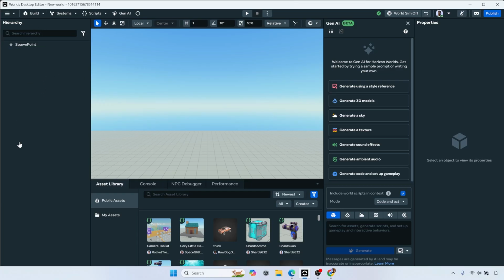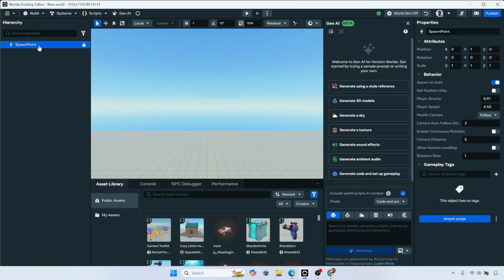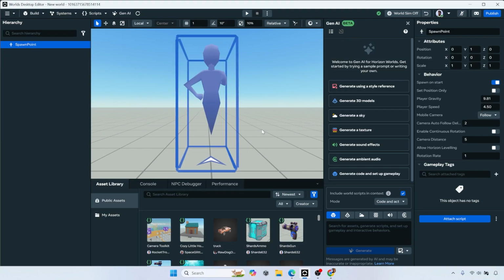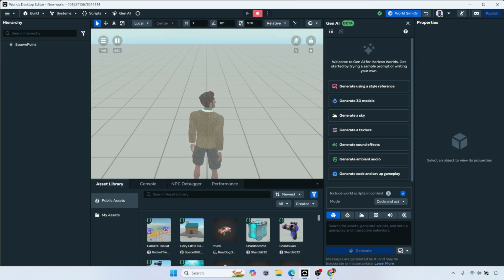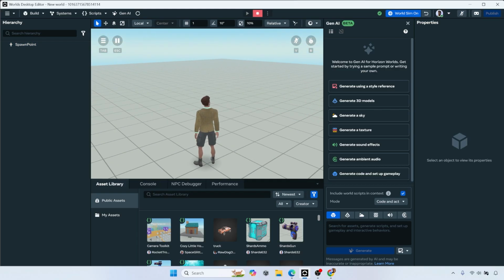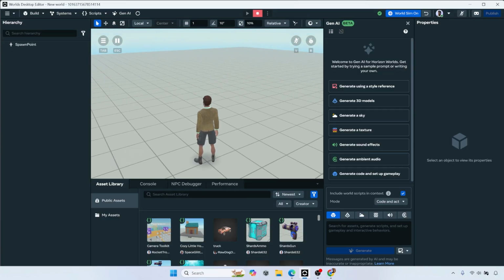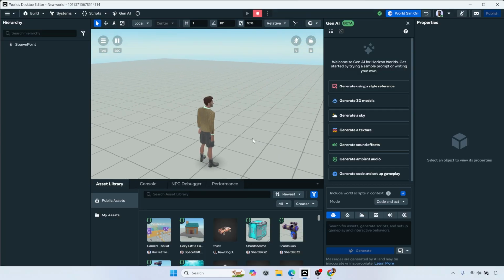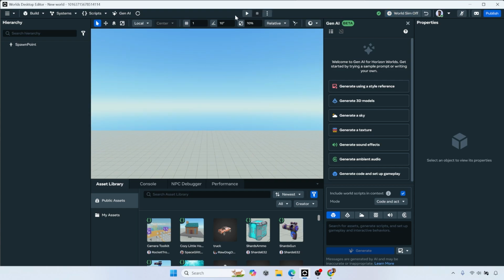So you have your hierarchy here. This is going to just tell you where things are. So this is your spawn point. And let's see, if I hit F. Okay, so just like the Unity Unreal rules, if you hit F, you'll find what you need to find. This is where you're going to spawn your avatar. So if we actually hit play or enter preview mode, this is where my avatar spins up, just like you saw in that web version of the world, right? I hit escape once to get my mouse back, but I'm still in preview mode. I hit escape twice and it'll stop the whole world sim altogether.